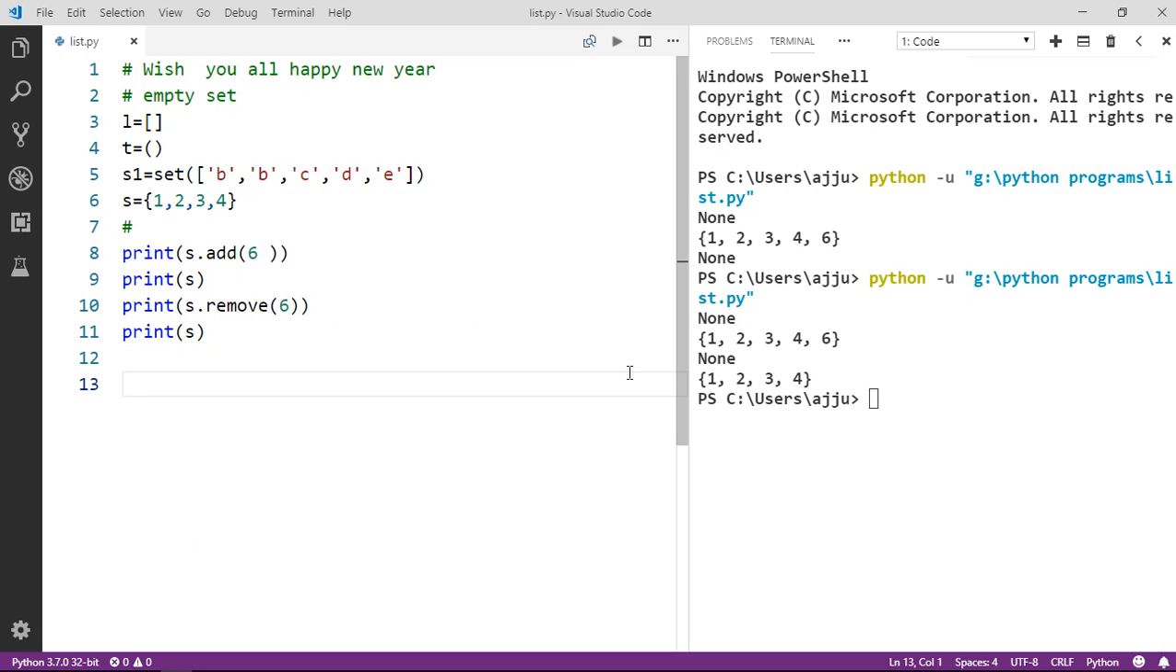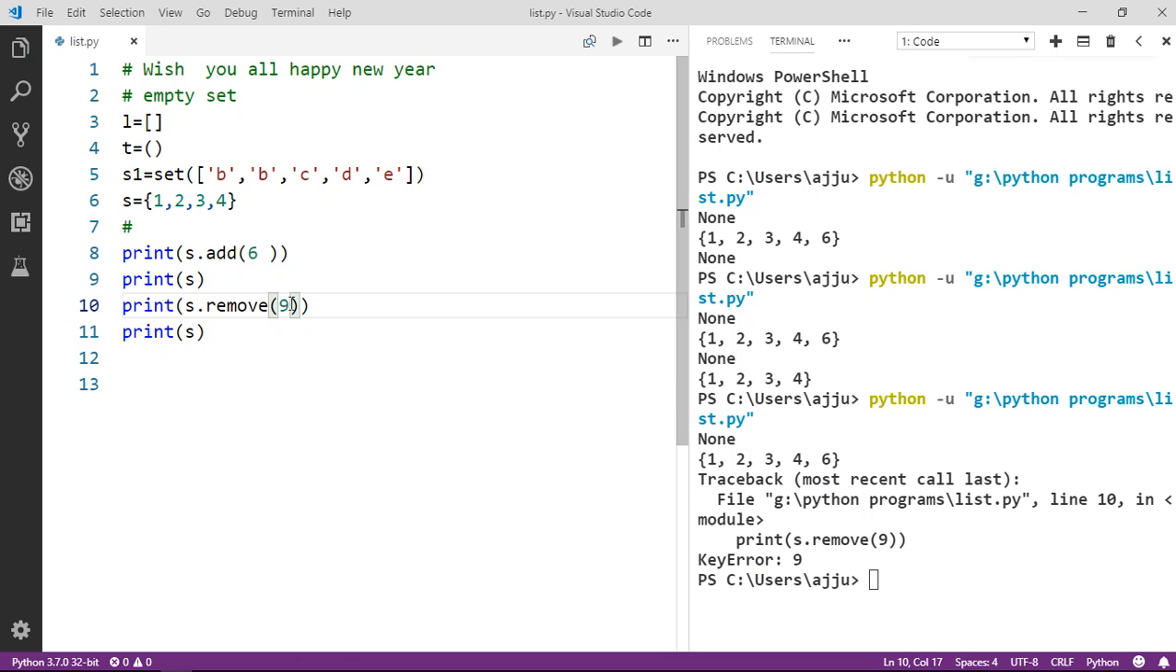So if you want to delete a particular element, then guys, we can use pop. Okay guys, if I want to delete a particular element which is not a part of the set, like 9, what is going to happen here? Again, it is going to raise an error. The error is KeyError, that the element you are trying to delete is not present. So guys, it should not be like that.